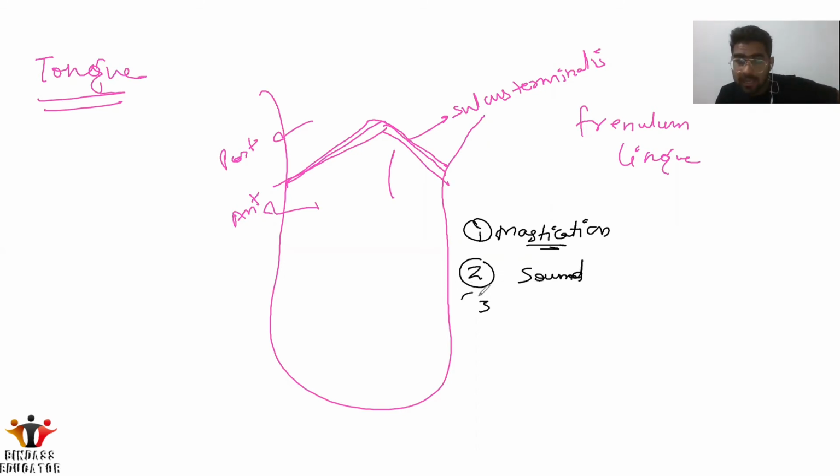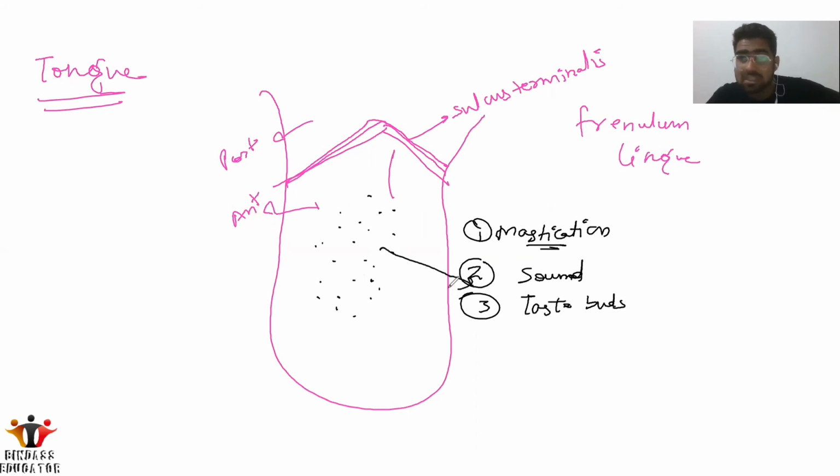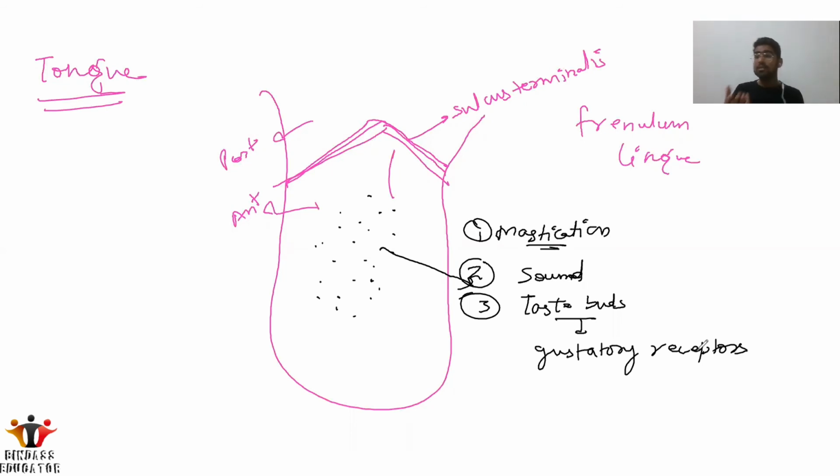Third function, we have the taste buds, which are present on the tongue. You can see the small buds, small points on the tongue. These are all called taste buds. What is the function of the taste buds? Actually, we have the gustatory receptors in them, and they enable us to have the taste.